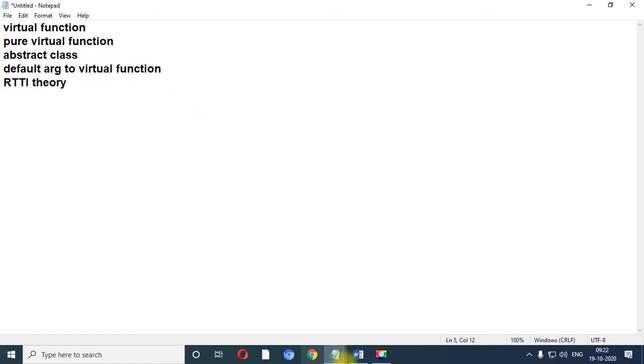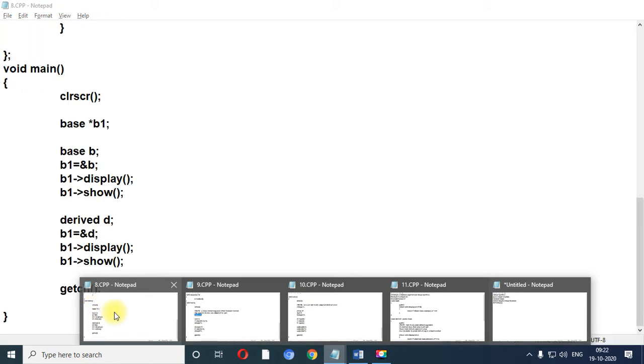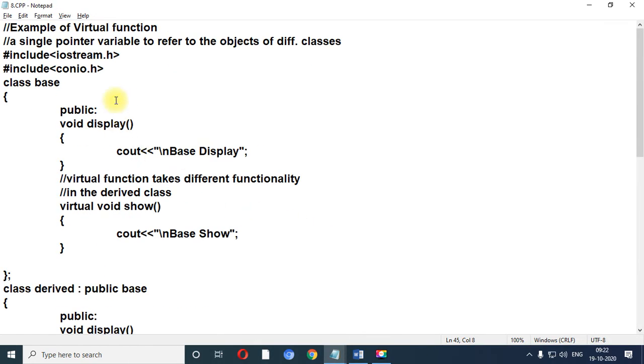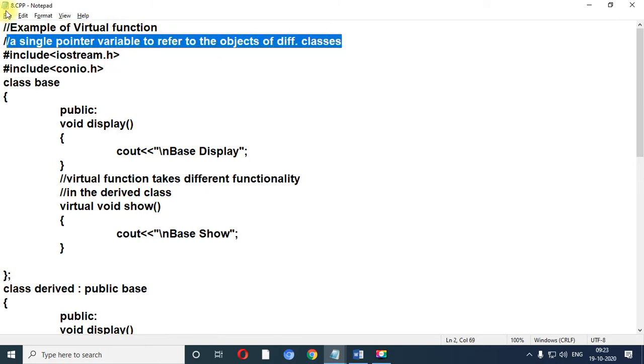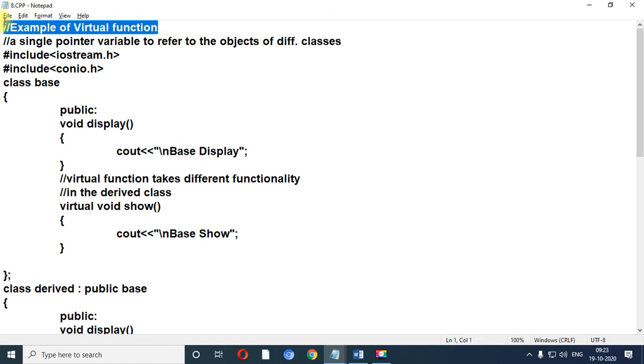Before starting today's session, I would like to recall our programs based on the previous sessions, because those programs are very important, so I am going to explain them using the notepad files. This is the first program which we have seen in our previous video, which is based on the virtual function. Now see, when using a single pointer object, when you want to refer to the object of any class, such a thing is possible with the virtual function, and a virtual function can be declared using the virtual keyword.